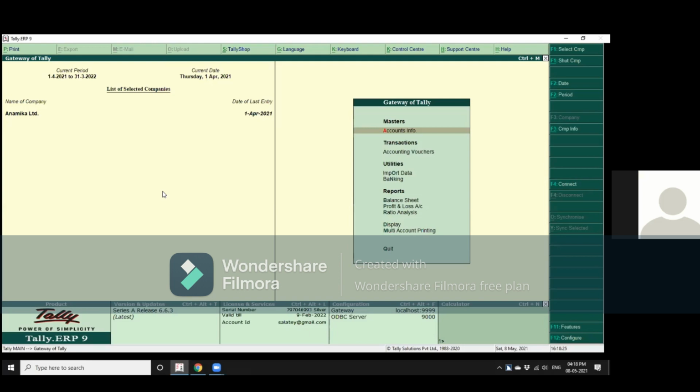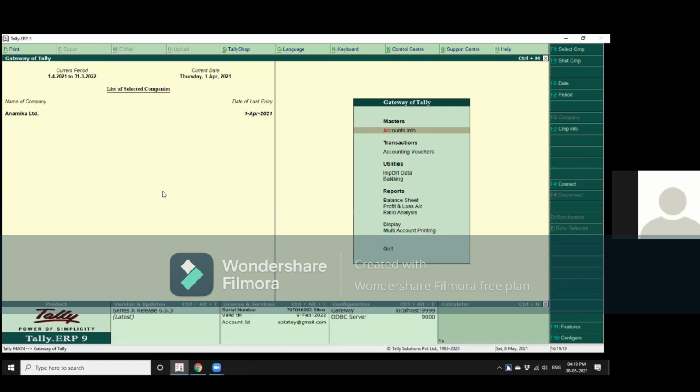Now, balance sheet and profit and loss, as you are aware, are the final accounts, which show you how much assets you have, how many liabilities you have, what is your profit, what is loss. In fact, Tally allows you to see the effects of each and every entry on this balance sheet and profit and loss account. In ratio analysis, Tally calculates the main commonly used ratios like current ratio, quick ratio, working capital ratio, etc. In multi-account printing, you have the option of printing the entire cash book, purchase ledger, and other day books. So let us first go up and see the various options within accounts info.